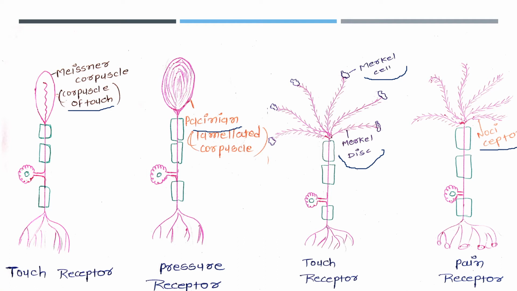Motor neuron is also known as efferent neuron, E for efferent. Eff means away from, so it conveys action potential away from the CNS to effectors like muscles and glands in the PNS through the cranial nerves and the spinal nerves. Last type is interneuron, known as association neuron, located between the sensory and motor neurons. 99% of the neurons in the nervous system are interneurons.